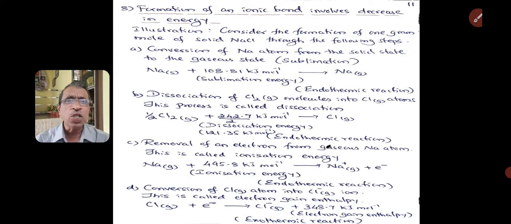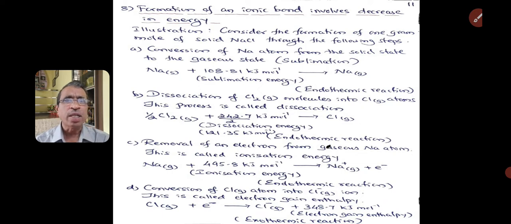Now in the second stage, the dissociation, chlorine exists in molecular form. This molecule breaks or dissociates to form atoms. The energy that is required to break 1 mole of chlorine to form 2 chlorine atoms is called enthalpy of dissociation.